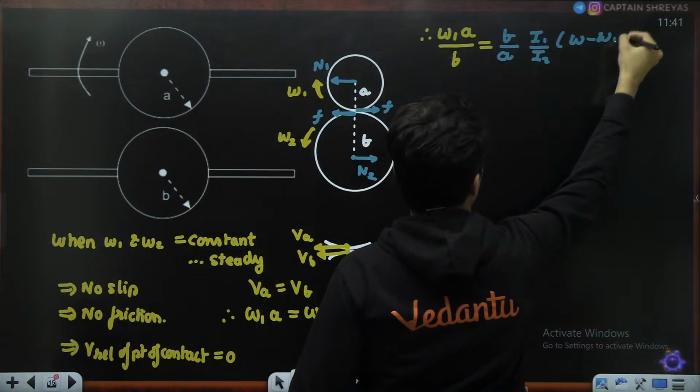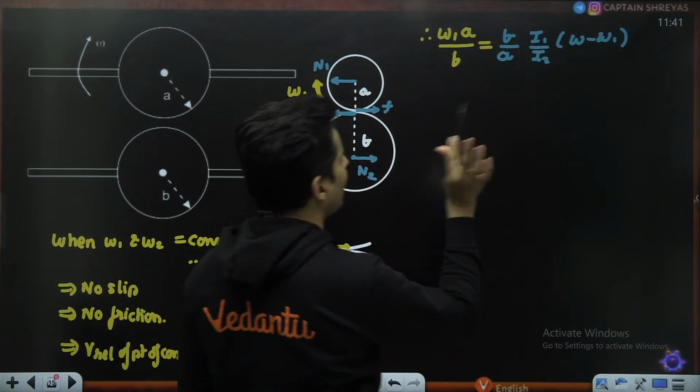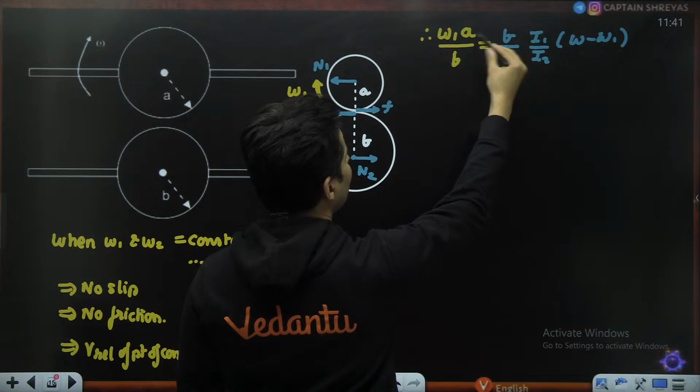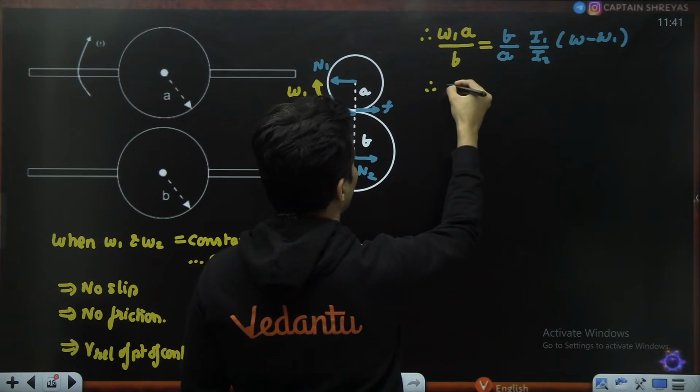Now it's just a matter of rearranging everything. But before that, let me take B by A on the top and I2 by I1 also on the top. So let's see what we get.